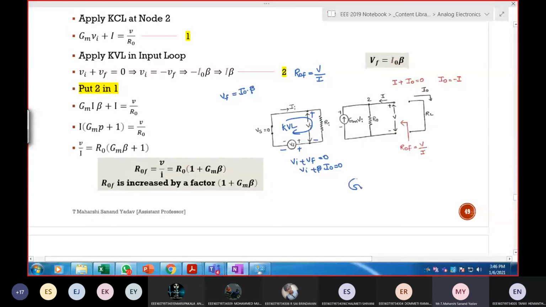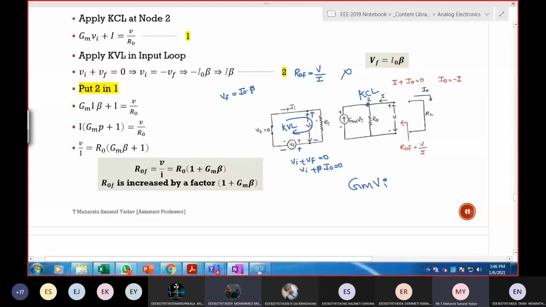GM VI plus I1 plus I. What are you trying to do? Are you applying any division rule, or only simple KCL? Can I apply voltage division rule or current division rule here? Current division needs two resistors, and they are not there. We can't apply it. Only one resistor is there. So what should I do?